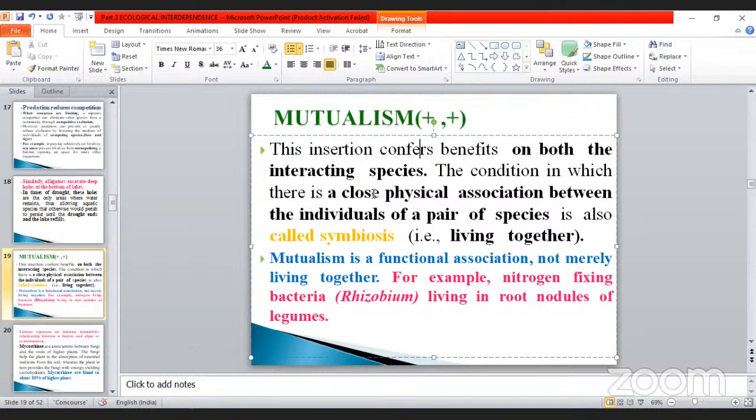Okay, in this condition there is a close physical association between the individuals of a pair of species, which is called symbiosis, otherwise called living together. Already you know what symbiosis is. Among the examples of symbiosis, one of the main examples is algae and fungi. That is called lichen. Okay, take an example.